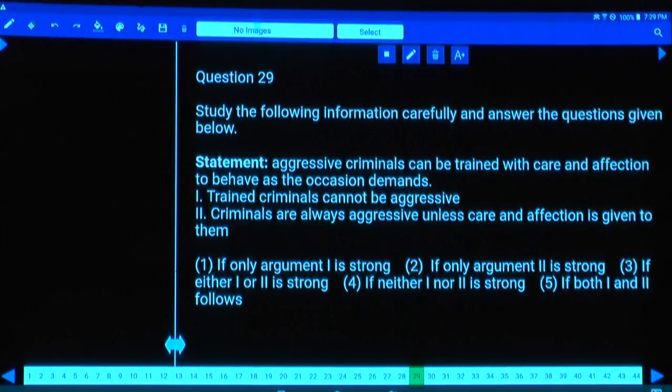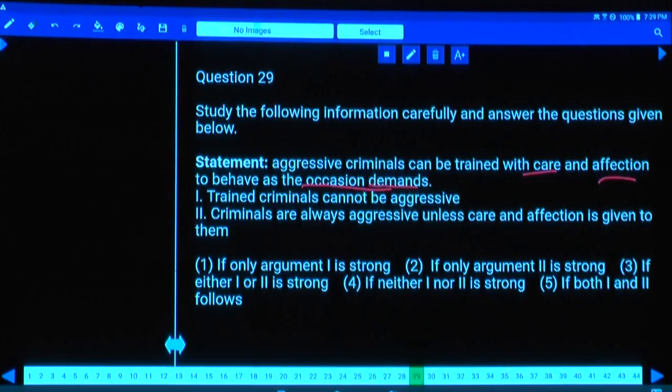Aggressive criminals can be trained with care and affection to behave as the occasion demands. As the occasion demands means behaving properly. Now these aggressive criminals can also be molded. By what? By care and affection. And trained criminals cannot be aggressive.